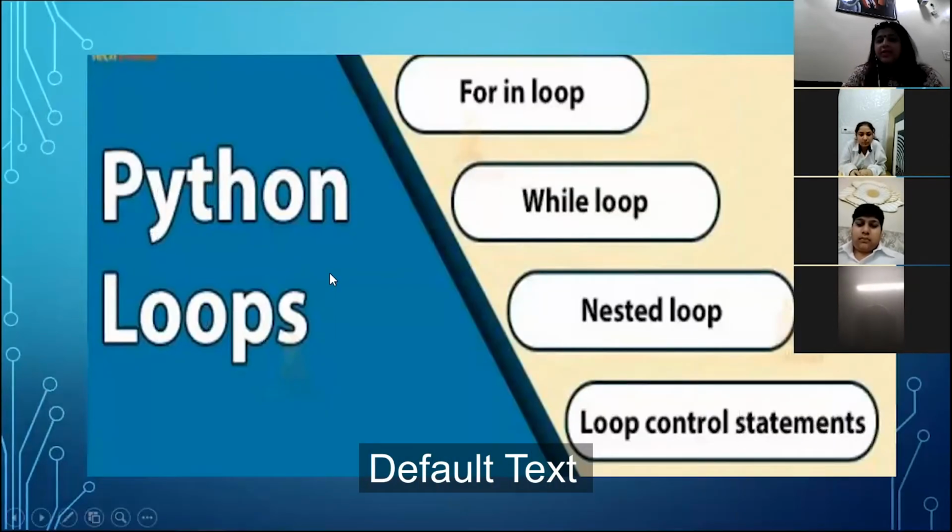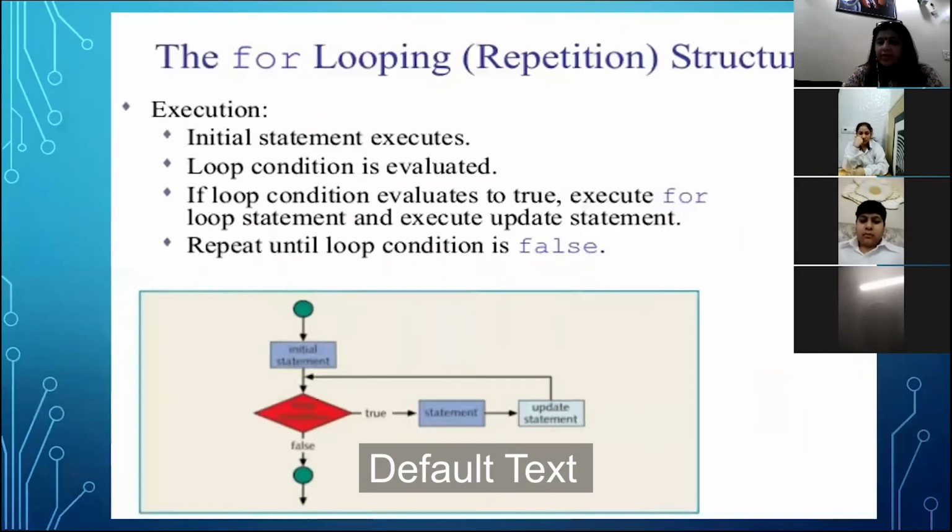Now see, these are the loops which are there in Python: for, while, nested, and other loop control statements. But in today's class, we will learn only about the for loop. Now see what a for loop is. Why are loops used? Since the beginning, we have been discussing loops. Who can help me in recalling it? Loops are used to continuously run a program until the condition is true. Good.